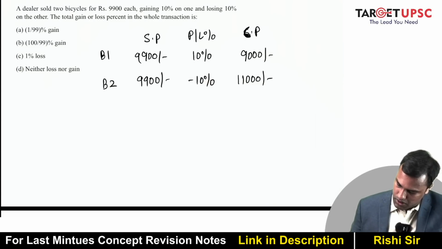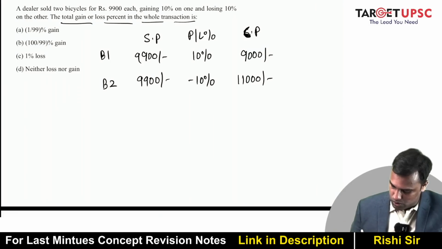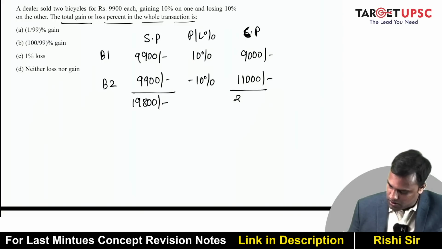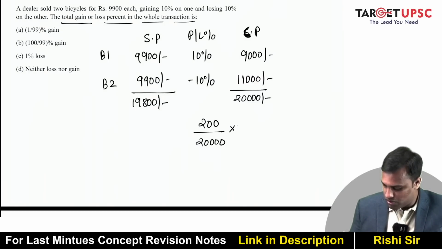Yeah, so 10% is 990, 10% is what? 1,100, so 11 plus 99 is 1,110. Okay, and this is 19,000. Perfect. The total gain or loss percent in the whole transaction is, so what is the total selling price? It is 9,900 plus 9,900, 19,800, and this is 20,000. So there is a loss. How much is the loss? 200 rupees on 20,000 into 100. So this loss is 1%.